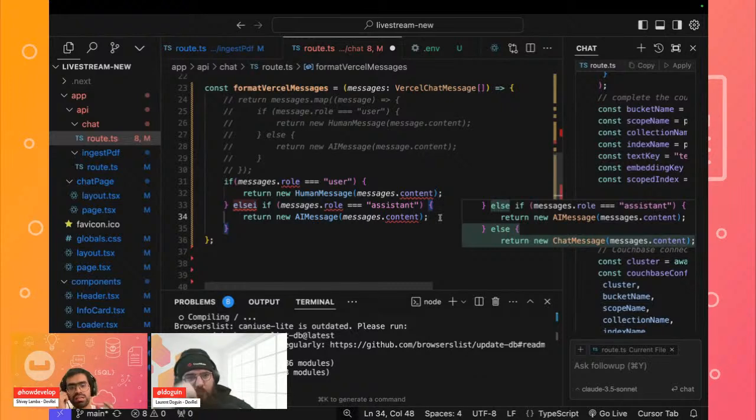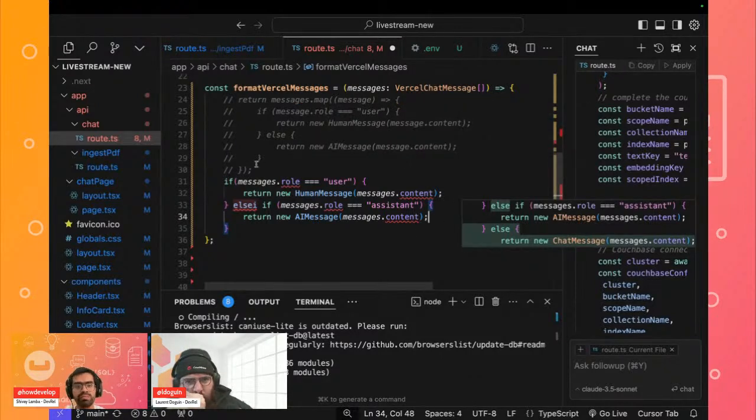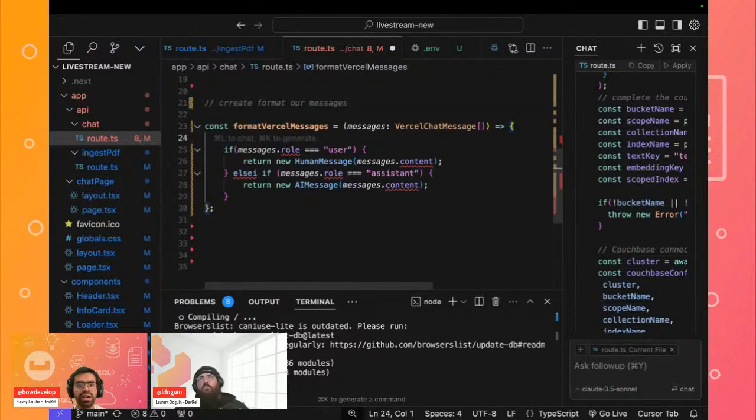Again, this is something to keep in mind, that we are essentially having two different kinds of roles. I think there is something not defined in the message, and we might have to look at what's causing that particular issue. But the idea over here is simple: we are having two different types of messages. One is that of the role of a user, and the other one is that of the assistant, right? So this will be else if.